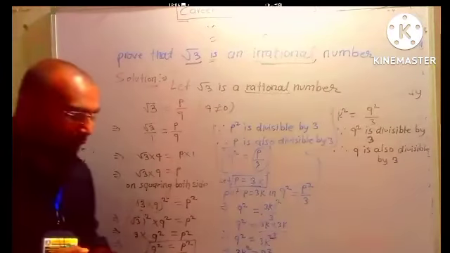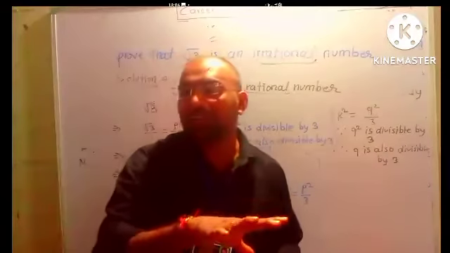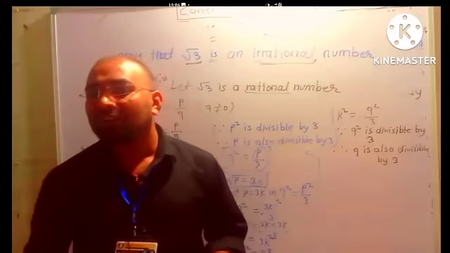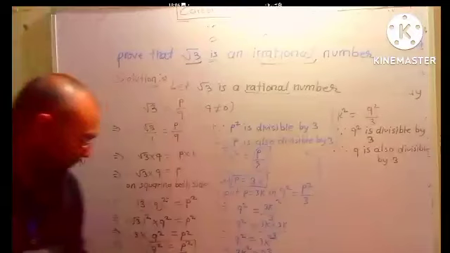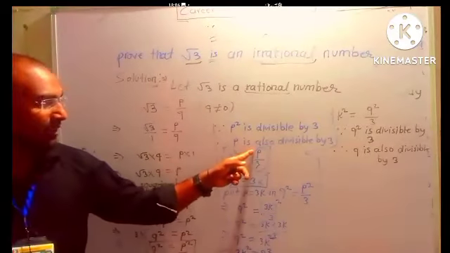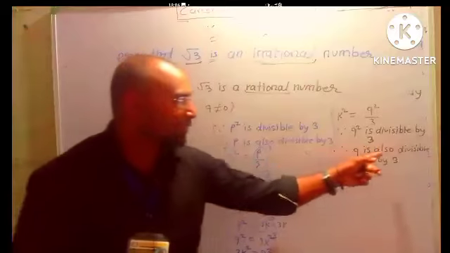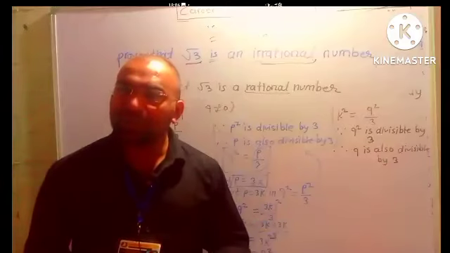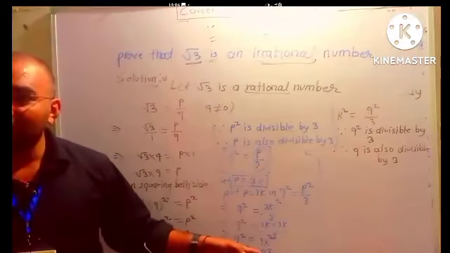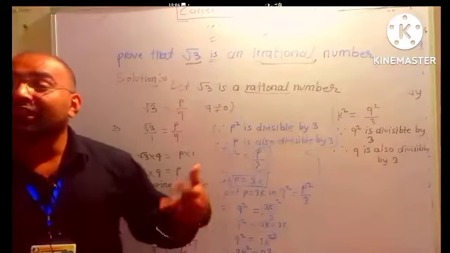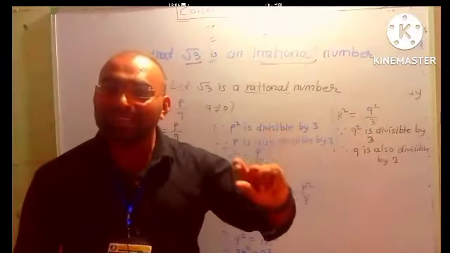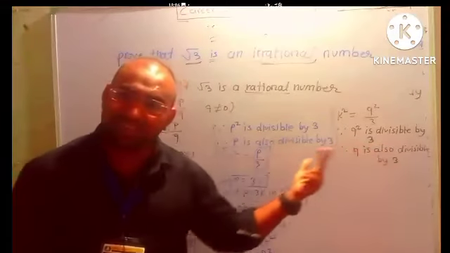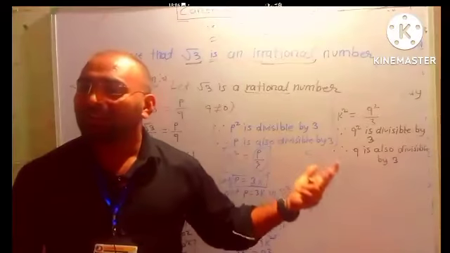Now there is a rule of rational numbers: the numerator and denominator can't be divided by the same number. दोनों एक ही number से divide नहीं हो सकता. But what's happening here? P was divided by 3, and here Q is also divided by 3. They are being divided by the same number. That means this one is a rational number? Sir, no. Because the condition is that a rational number can't be divided by the same number. But here both numbers are divided by the same number, 3 and 3. That means this one is not a rational number.